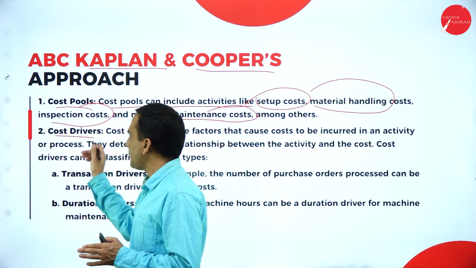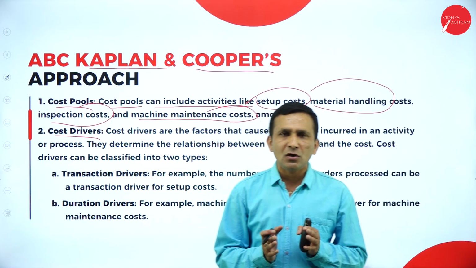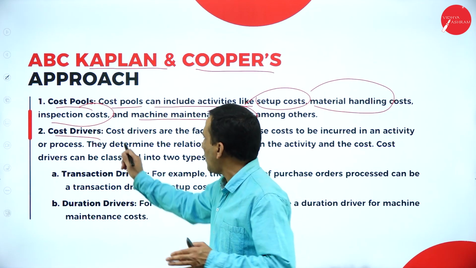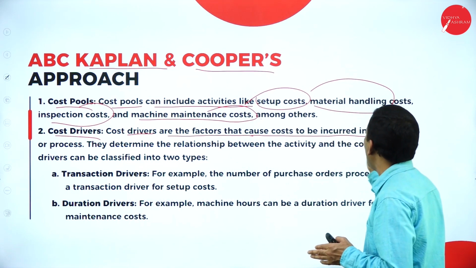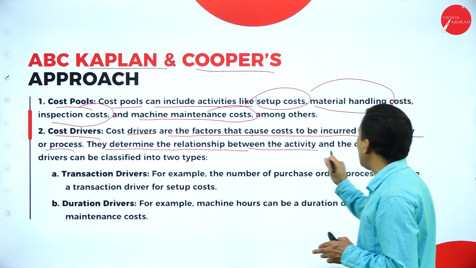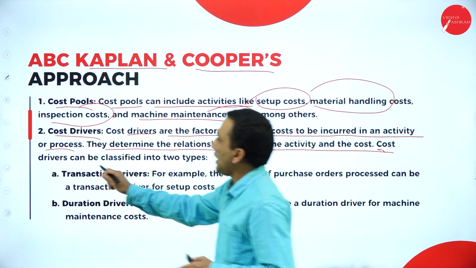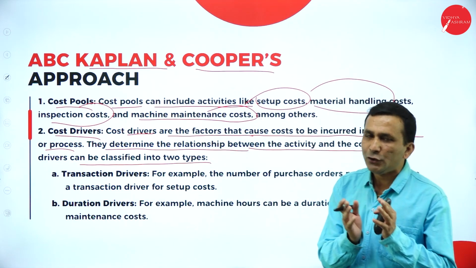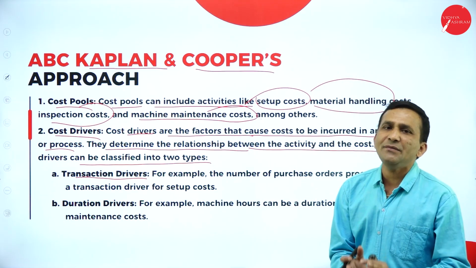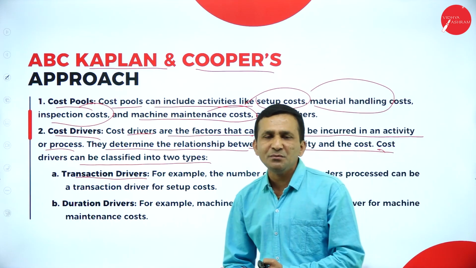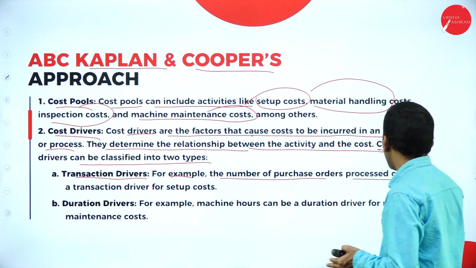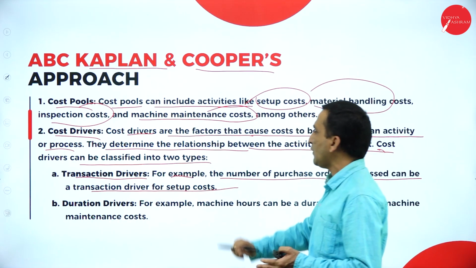Next one, cost driver. In traditional costing there is only one cost driver. But in activity based costing, cost drivers are factors that cause cost to be incurred in an activity or process. They determine the relationship between the activity and cost. Cost drivers can be classified into two major types. The first one is the transactional driver, which applies to transactions, how many times, how many orders. For example, the number of purchase orders processed can be the transaction driver for setup cost.